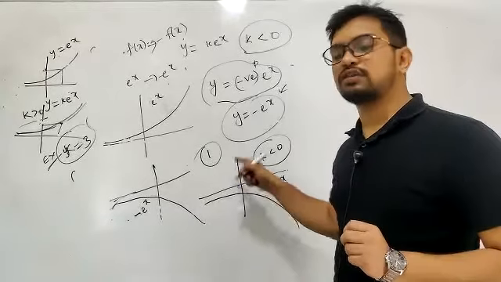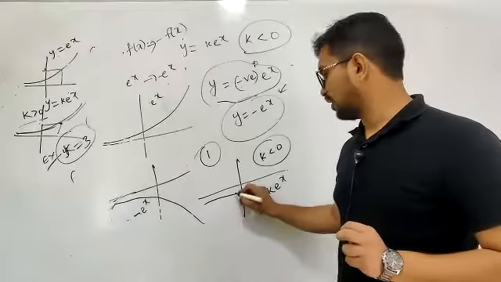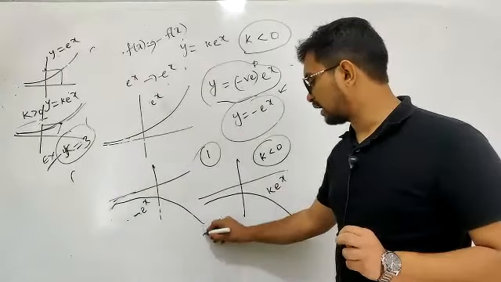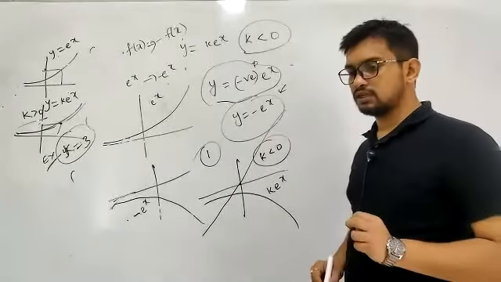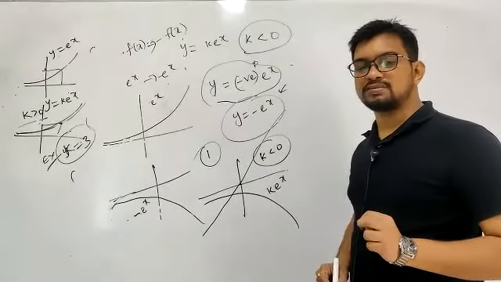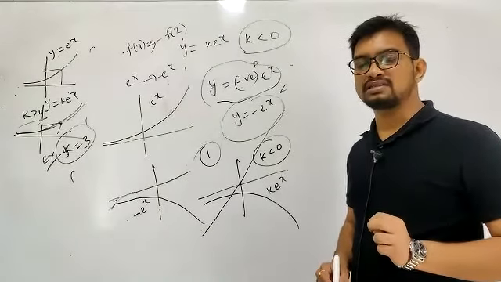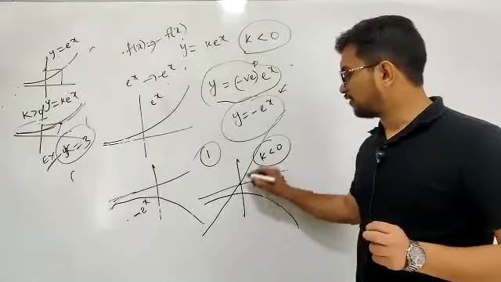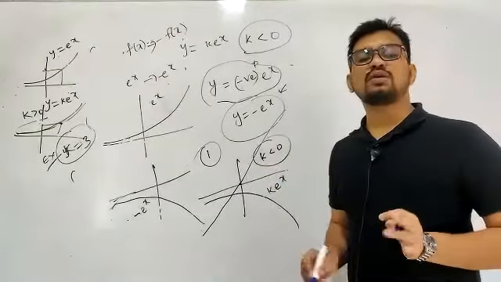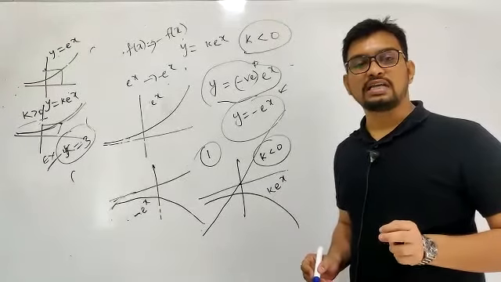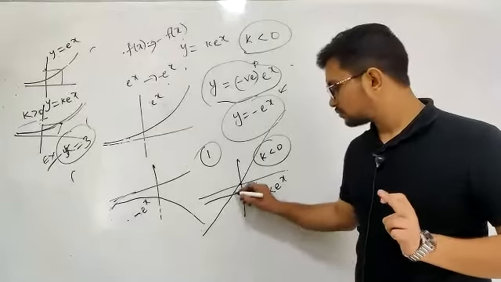They're asking you the number of solutions of y is equal to k into e power x with y is equal to x. So simply, y is equal to x is a straight line which is passing through your origin, with a slope of 45 degrees, slope of pi by 4 radians. So this is your graph of y is equal to e power x. This is the graph of y is equal to k into e power x. You see, the number of solutions of these two is the number of intersection points. However many times they intersect, that many solutions there are.